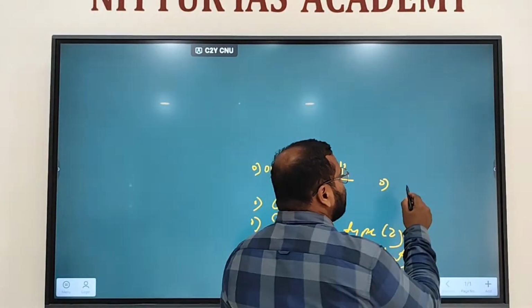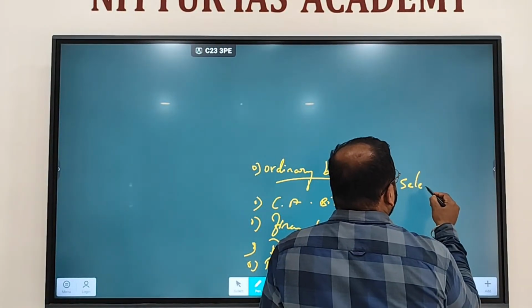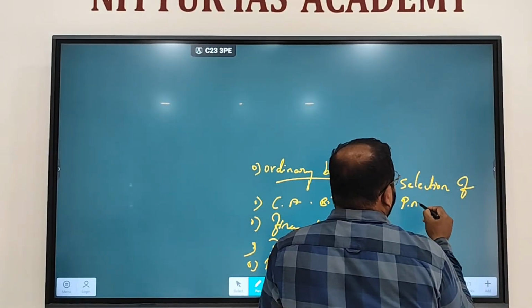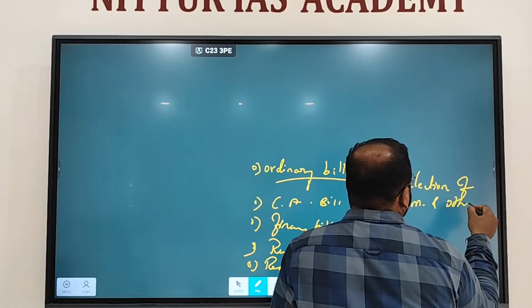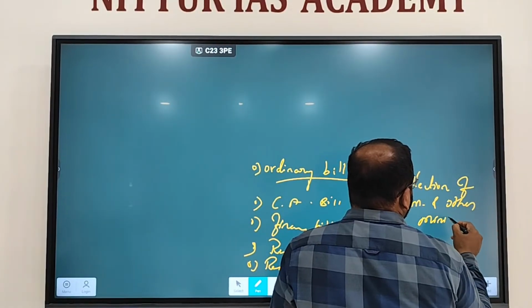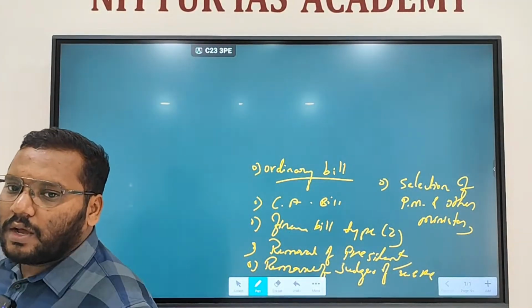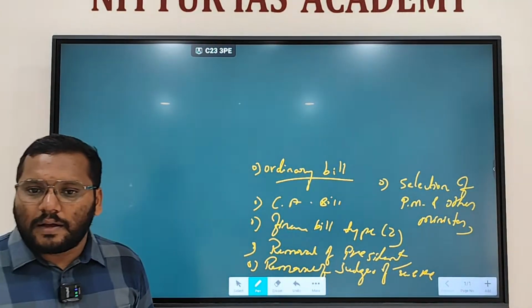Then selection of ministers and prime minister. Selection of prime minister and other ministers. They can be the member of either house of parliament.